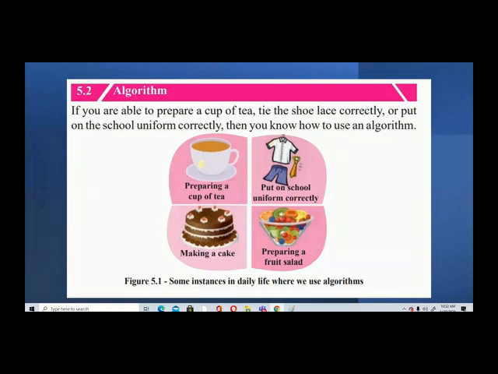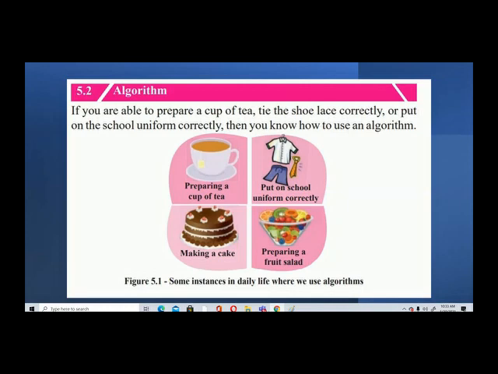These are some instances where you use algorithms in your daily life. Right now, this algorithm is not a very difficult thing.